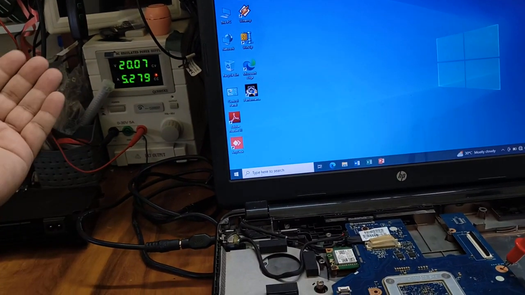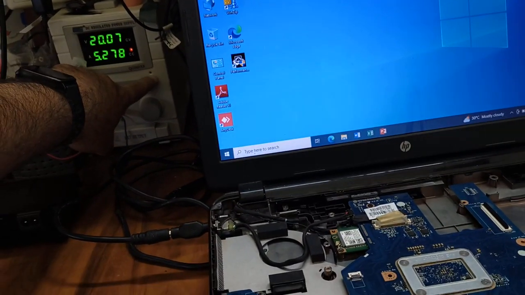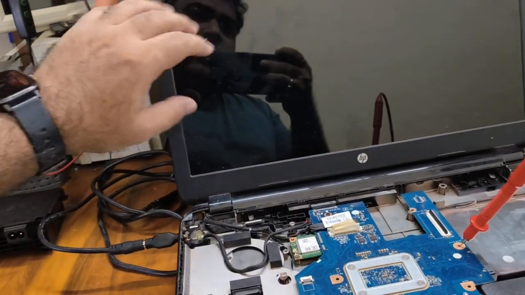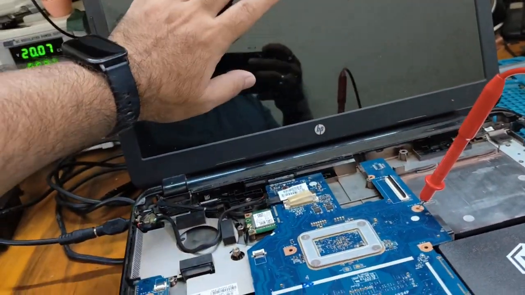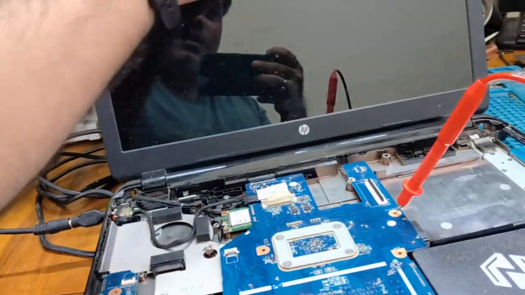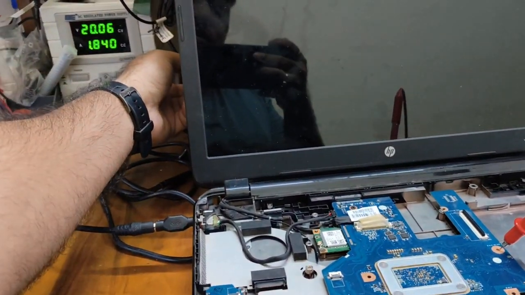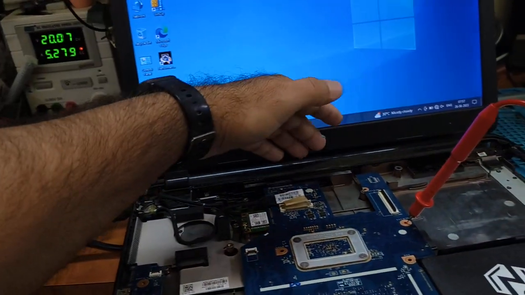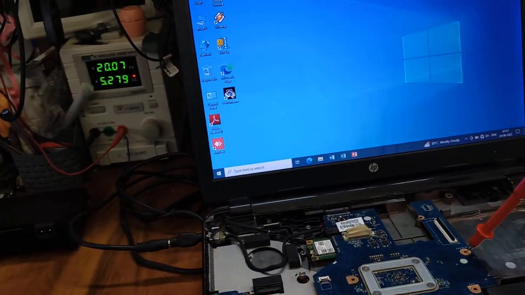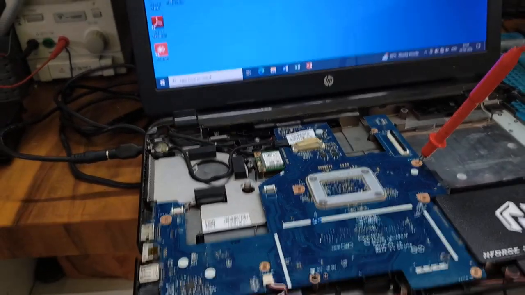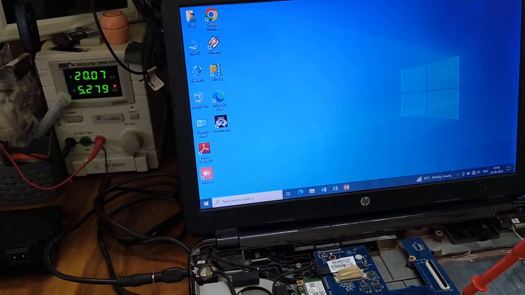When we turn on the DC power supply, the backlight is going. Display is still there in the motherboard, but the backlight is going down. And when we turn off the DC power supply, the backlight is coming and the laptop is running on battery mode. Let's open and check what the problem is.